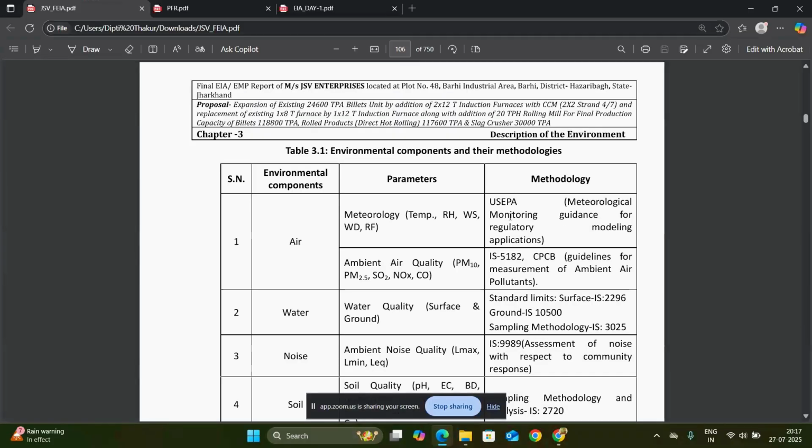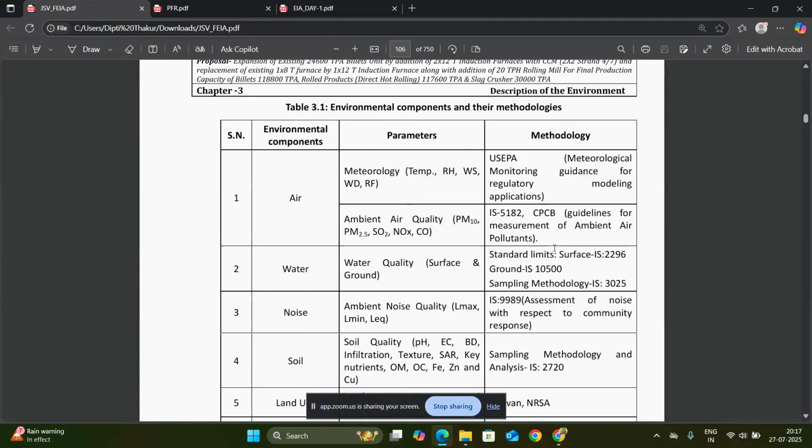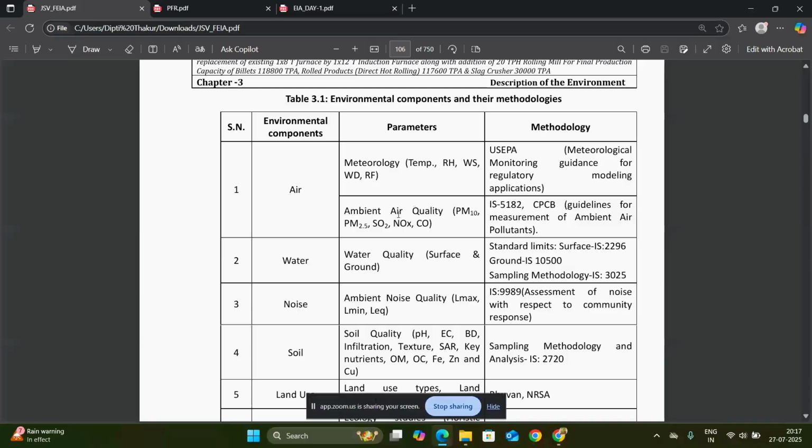The methodology we used is the Meteorological Monitoring Guidance Laboratory, USEPA, and modeling applications. From ambient air quality, the parameters we will take are PM10, PM2.5, SO2, NOx, and CO, carbon monoxide. So these are the compulsory parameters. Apart from that, we will also take ozone and other parameters. For this we will have a methodology, IS 5182 CPCB guideline for measurement of ambient air pollutants.